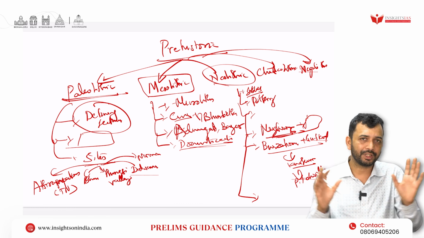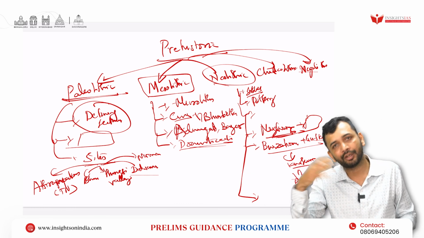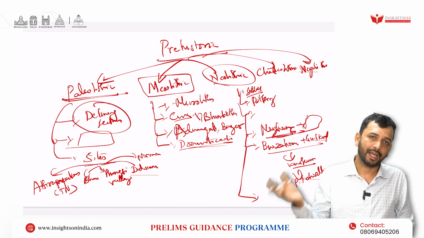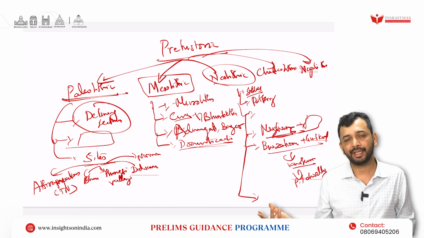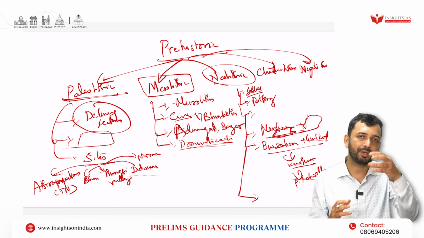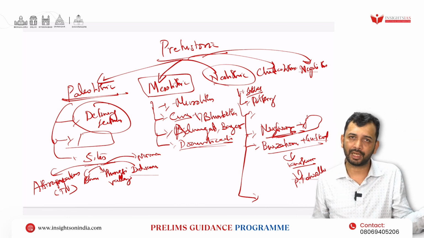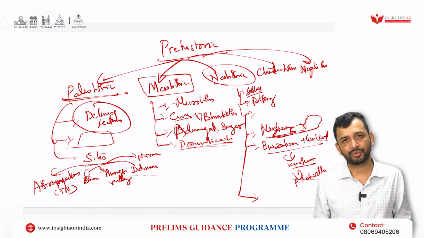So you have to also see the geographical extension where it has been found. It has been seen in northeastern India also, as well as in the Gangetic plain. Chirand, you can find it there. Like that, basically, you have to divide them. And you see the map of important places that I have shown you in the earlier map. That much has to be studied. So in that way, you are supposed to cover them.